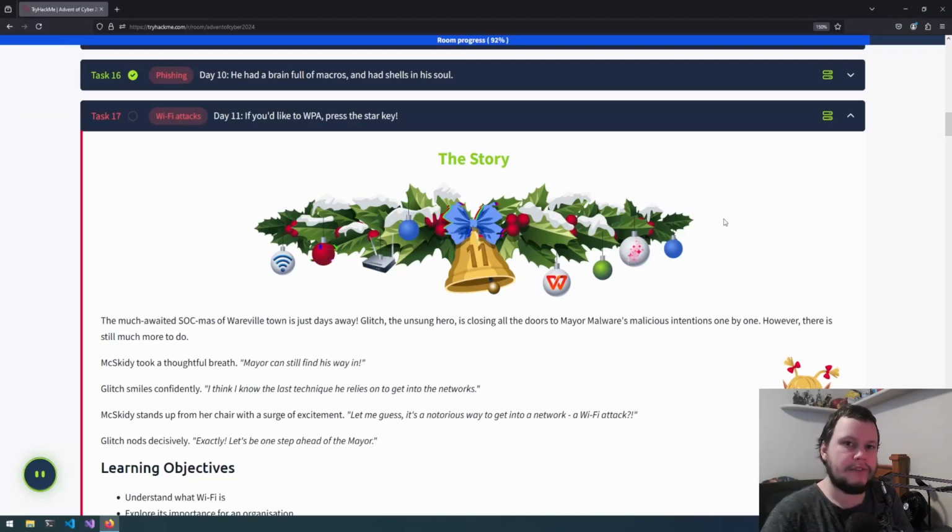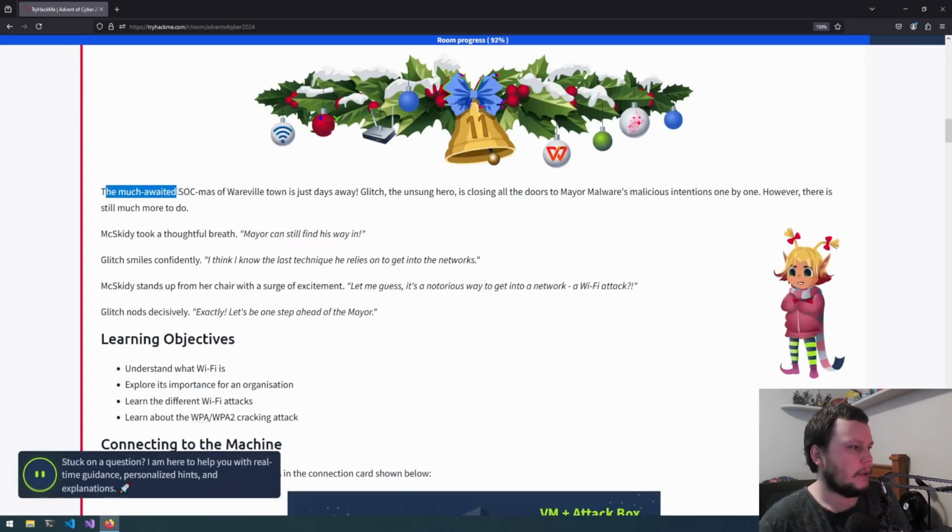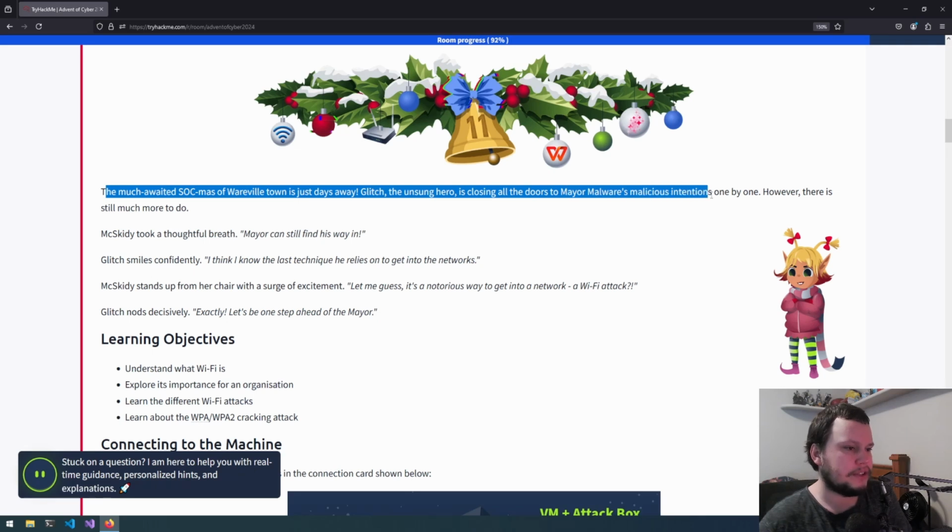This is day 11 of Advent of Cyber 2024, and this challenge is called If You'd Like to WPA, press the start key. The much awaited Sockmas of Wereville Town is just days away. Glitch, the unsung hero, is closing all the doors to Mayor Malware's malicious intentions one by one. However, there is still much more to do.